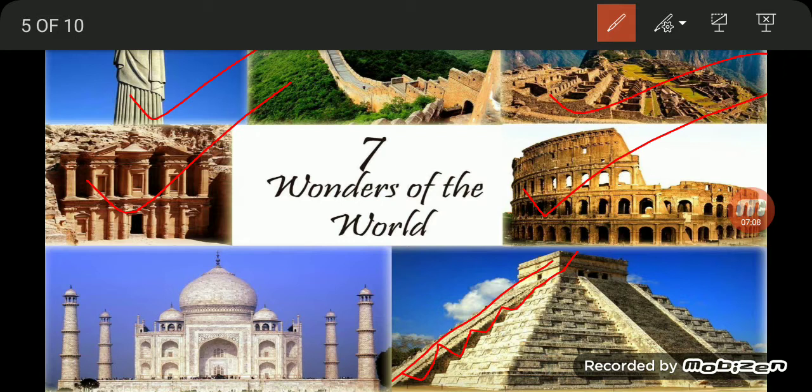Machu Picchu is a hidden city. From the land, it was being 700 feet above the mountain. So this is considered one wonder of the world. Then what's this? The Great Wall of China. Okay, Great Wall of China. What is special in this place?